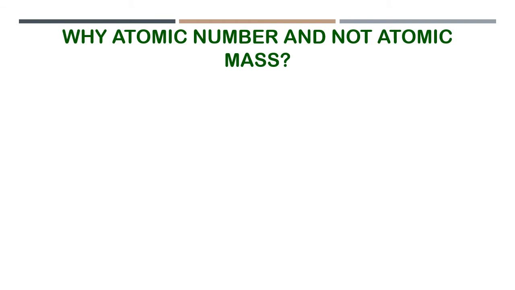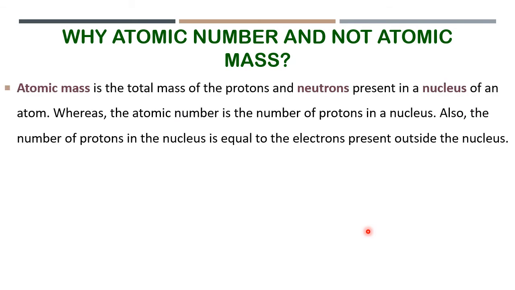Now, just now we were discussing why atomic number was selected as the base for the modern periodic table, and why it replaced atomic mass. Atomic mass is the total mass of the protons and neutrons present in a nucleus, okay? Whereas the atomic number is the number of protons in a nucleus. Also, the number of protons in the nucleus is equal to the electrons present outside the nucleus.